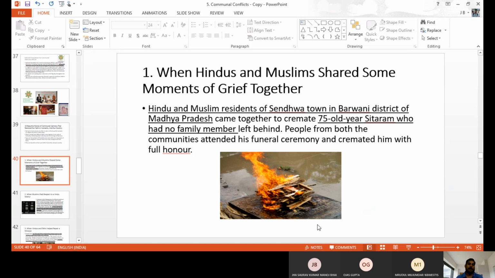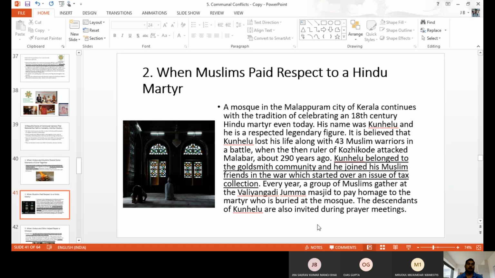There is also one based on pledges: Muslim people supported Hindus, and Muslims paid respect to the Hindu militaries, and they used to spend money to repair the mosque. The same happens when Hindus help repair the mosque. These things happen, and there are a number of such incidents in our society.